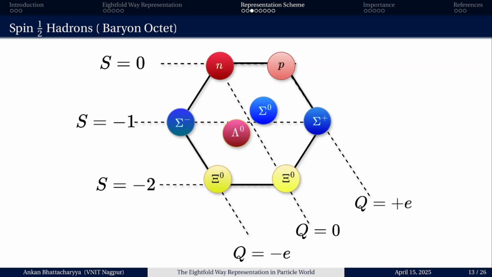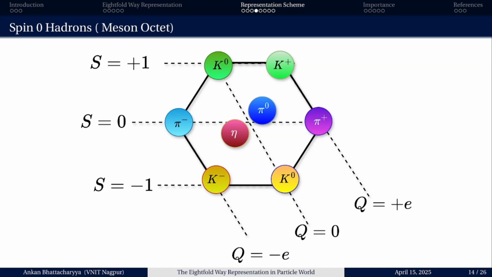So let us discuss the spin-1/2 hadrons as shown in the slide. The spin-1/2 hadrons consist of neutron, proton, sigma and xi particles, and they are arranged based upon the same strangeness, same charges, and so on, and it is given like that. Okay, so there are spin 0 hadrons, which form a meson octet.